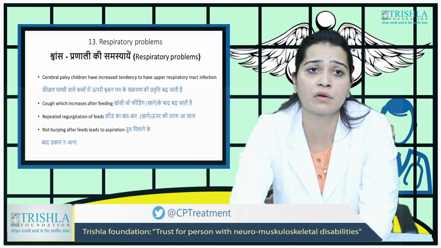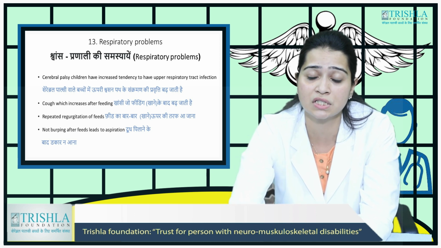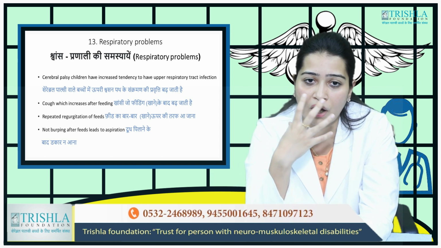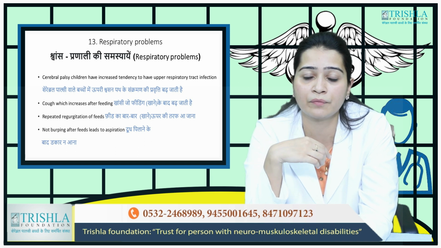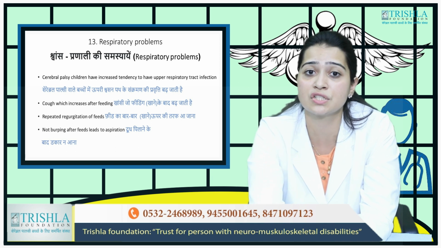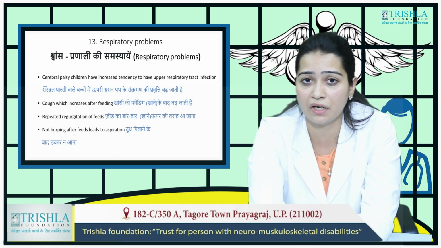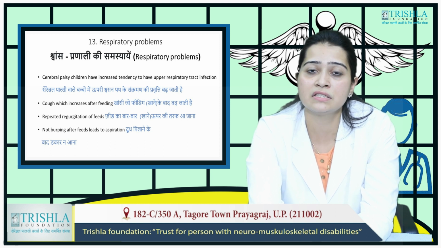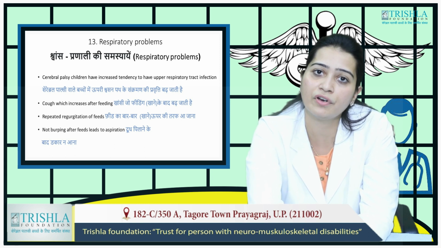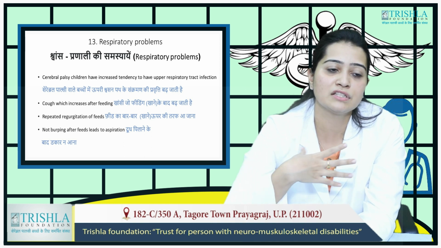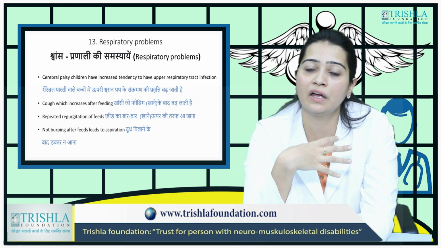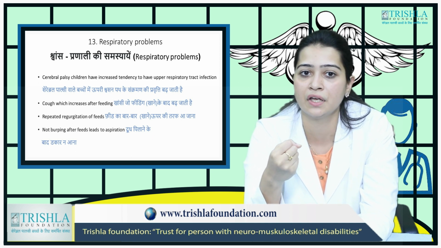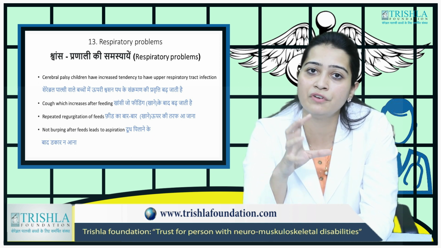Many of these children require repeated nebulizations, where you have to nebulize the child so that the medication reaches the respiratory tract directly, and the oral medications are not effective enough. So why is that? Cerebral palsy patients have an increased tendency, as their respiratory muscles are not strong enough. That is why they continuously start to have coughing, and this coughing might even increase after feeds.